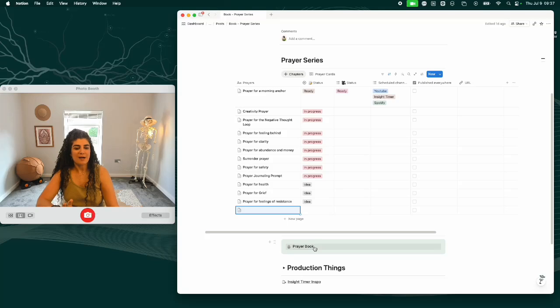And then I do have a section on the prayer book itself, because I already have written some of the chapters of the book. And if there are any ideas that I want to work with, I go and add them in that section.